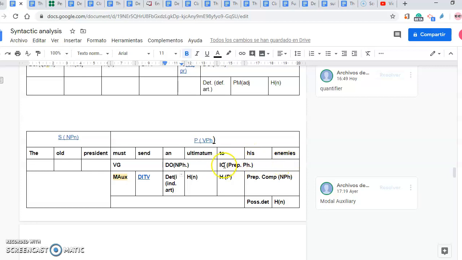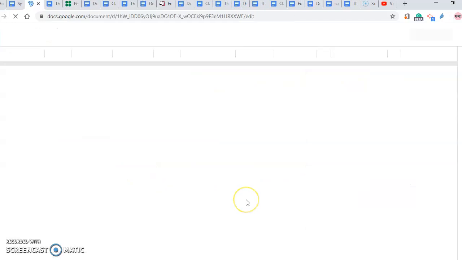And to his enemies is the indirect object, but this time it is a prepositional phrase. So in this prepositional phrase, we've got a head, that is the preposition, and the prepositional complement, and it is a noun phrase. We've got a possessive determiner, his, and head noun. Now let's go again to the classification of verbs.